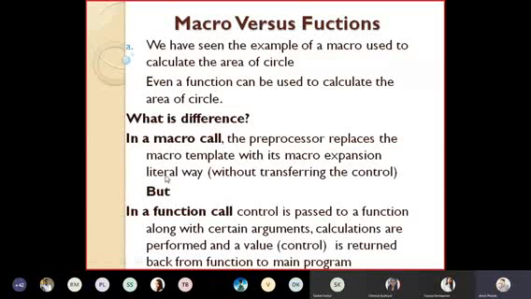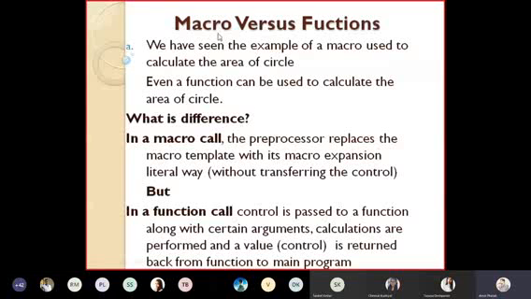Okay, तुम्हाला सगळ्यांना फंक्शन झालेलं आहे फर्स्ट इयरला? Yes, sir. Okay, so in function also, I can pass the argument, but I have seen I can pass argument to macro also. Okay, so now the question is, what is the difference?